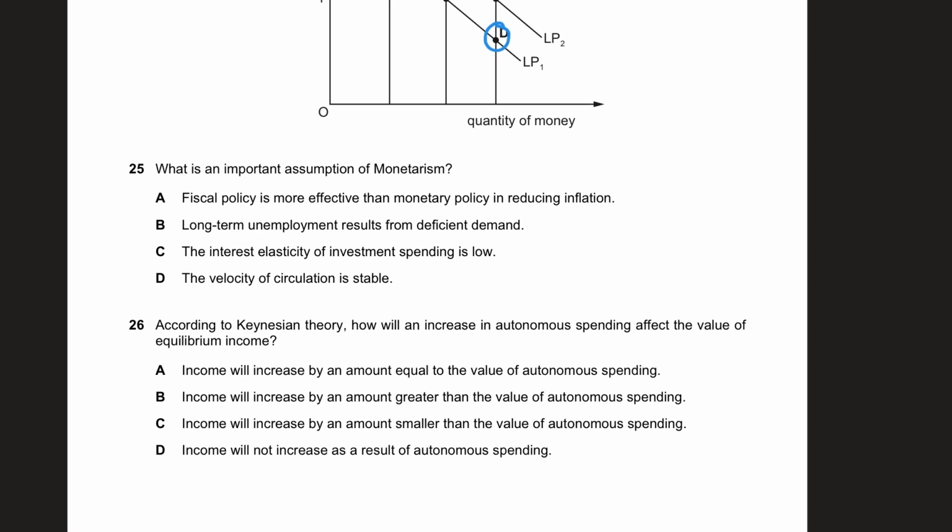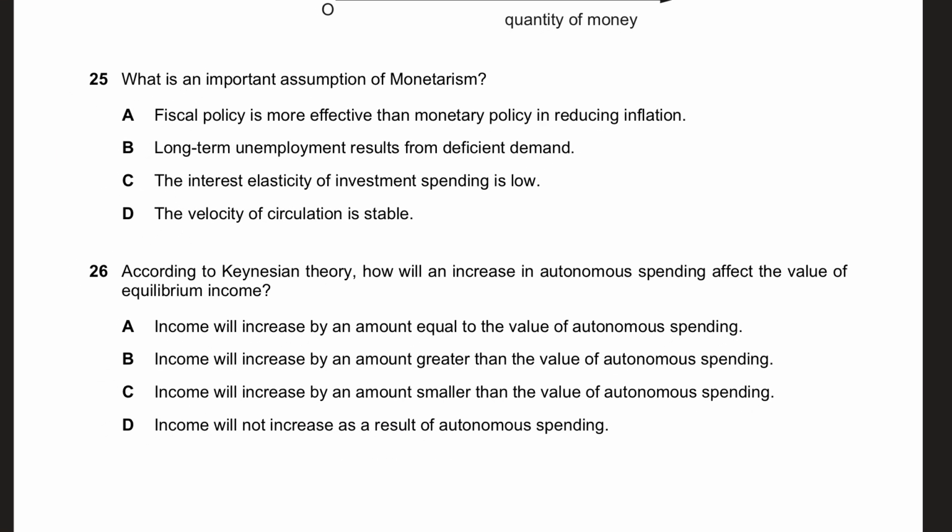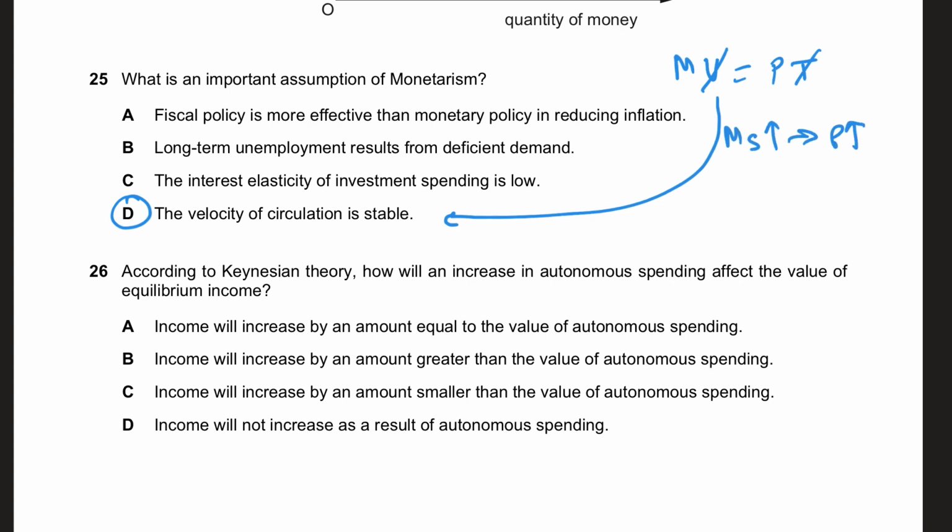In number 25, they say what is the important assumption of monetarism. So monetarism is basically a school of thought which believes that money supply plays an important role, and therefore they believe in MV equals PT. And according to the monetary theory of money supply, V and T are constant, which means velocity of circulation is stable or not changing. And that's why whenever money supply goes up, the price level goes up, which means there will be inflation in the economy.